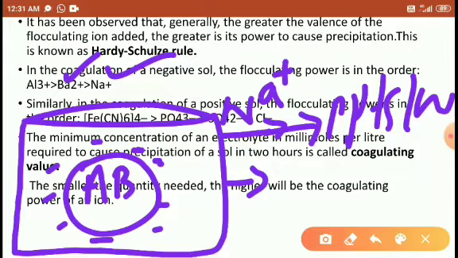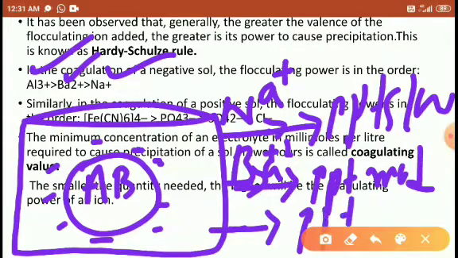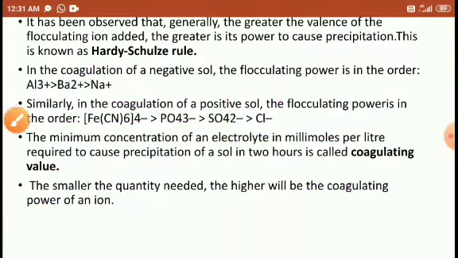If you add the barium ion, the precipitation is moderate, medium. If you add the Al plus 3, the precipitation is fast, right?